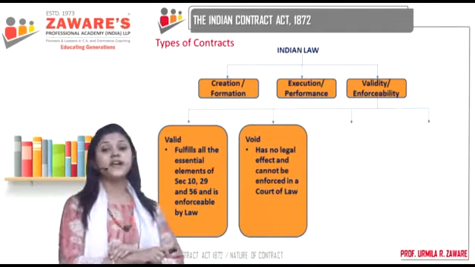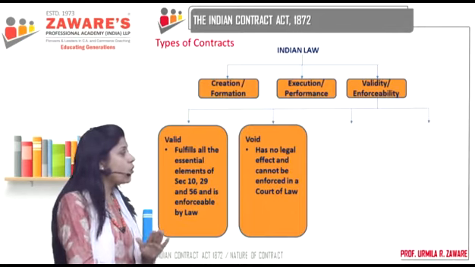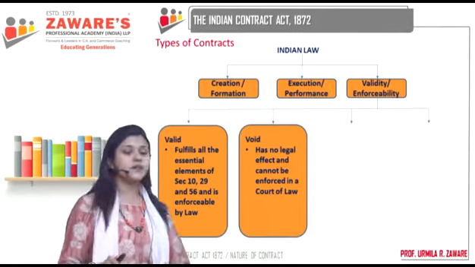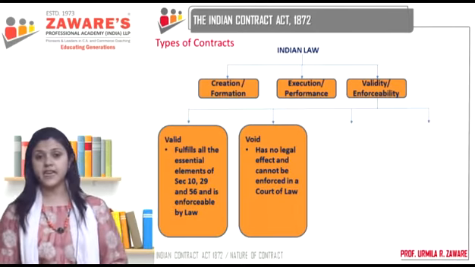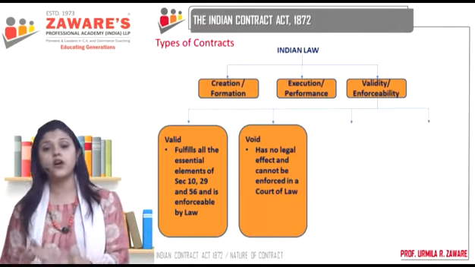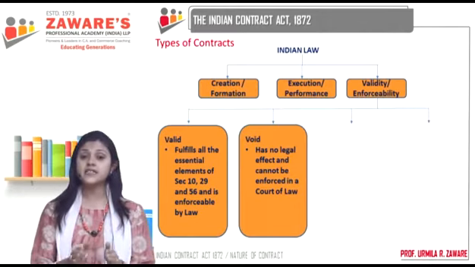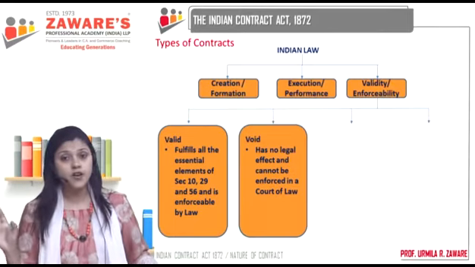Second is void contracts. Void contracts are those which have no legal effect and cannot be enforced in a court of law. Now here we need to understand that there is a difference between a void agreement and a void contract. Void means that which has no legal effect, which is not legally enforceable. Void agreement, now the word agreement means it has not become a contract.